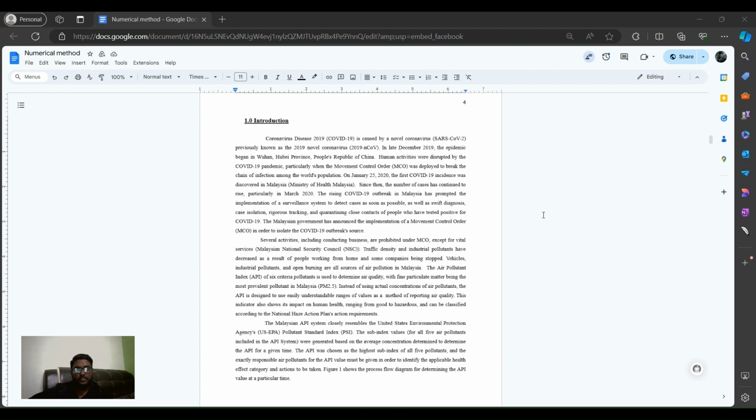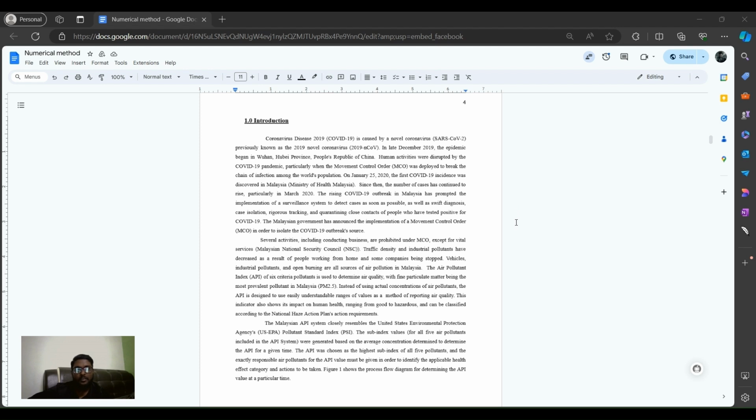So, for the introduction, COVID-19 is caused by a new coronavirus, SARS-CoV-2. It started in Wuhan, China in December 2019. The pandemic disturbed daily life, especially with movement control orders (MCO) to reduce the spread. Malaysia reported its first case on January 25, 2020, and cases increased rapidly in March 2020. The government responded with early detection, diagnosis, isolation, and quarantine measures and enforced an MCO to control the outbreak.